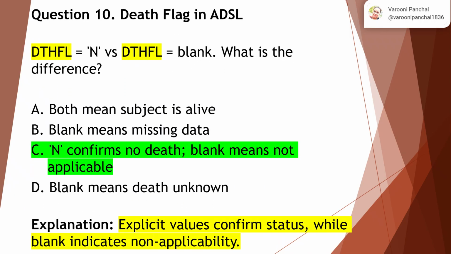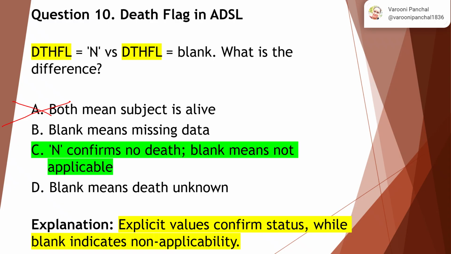Question 10, death flag in ADSL. Now the death flag is N versus death flag is blank. What is the difference? Option A says both mean subject is alive. No. N means the death has not occurred, right? Whereas blank means it is not applicable or the condition is not met. But during the course of the clinical trial, death can happen anytime and the condition can be met anytime, right?